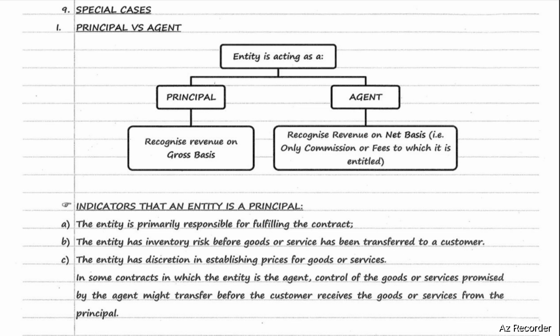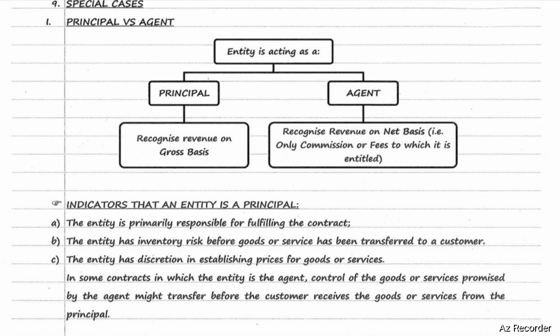What are the indicators that an entity is a principal? There are three indicators that show that an entity is a principal. The entity is primarily responsible for fulfilling the contract, and the entity has inventory risk before goods or services have been transferred to the customer, and the entity has discretion in establishing prices for goods or services.